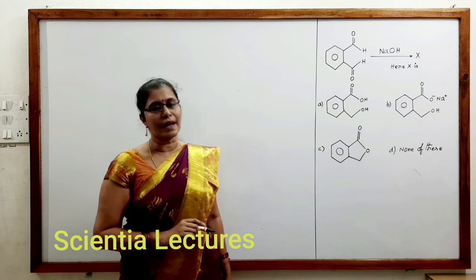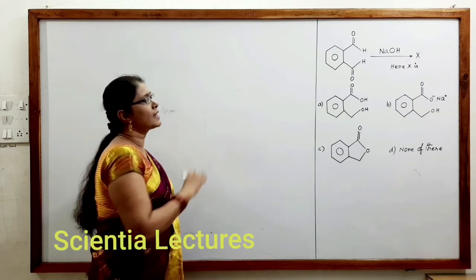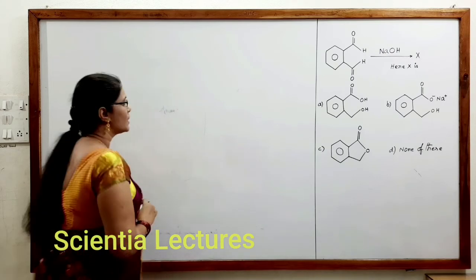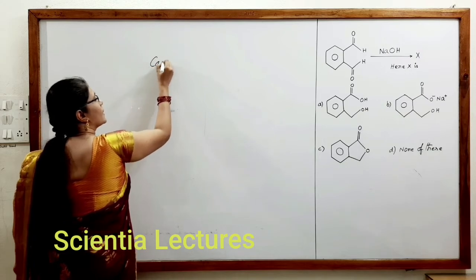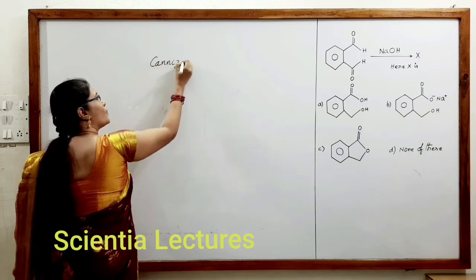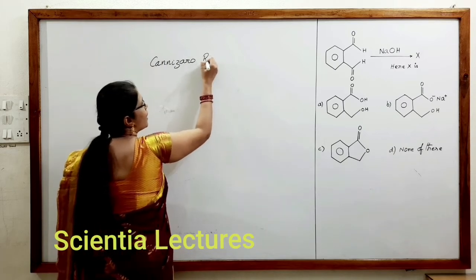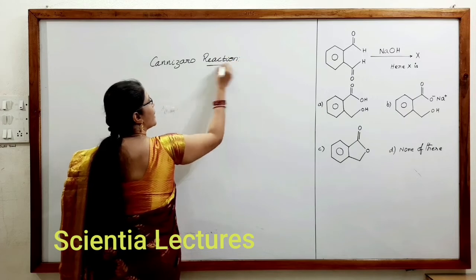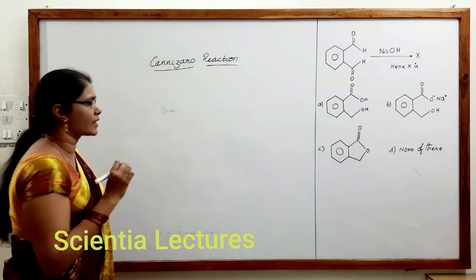Let us see what the Cannizzaro reaction is and its mechanism, and in this case we can directly understand what product will be produced. So the Cannizzaro reaction: a carbonyl compound without alpha hydrogen in the presence of NaOH undergoes the Cannizzaro reaction.